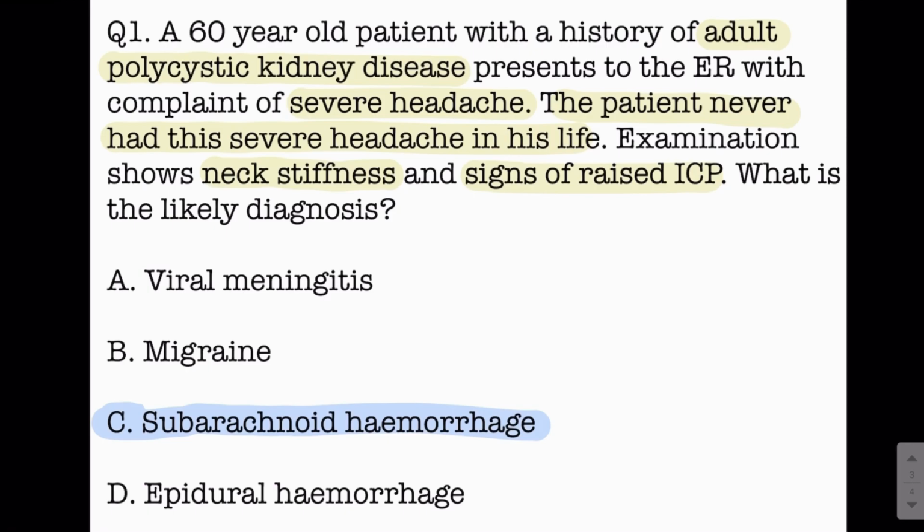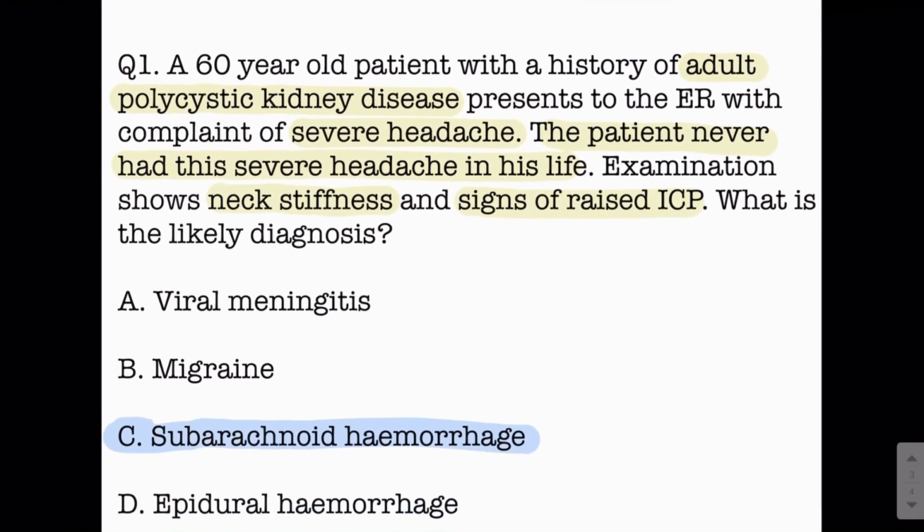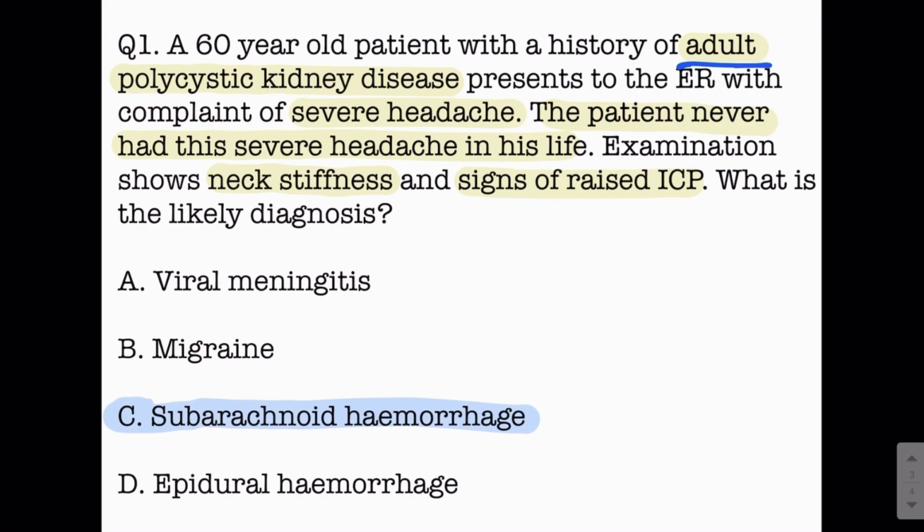One thing that you need to focus on is the adult polycystic kidney disease. So guys, this is a genetic disorder which is autosomal dominant, in which you find cysts in various organs of the body like the kidneys and like the liver. So we say that there are cysts in the kidney, cysts in the liver, and cysts in the brain.